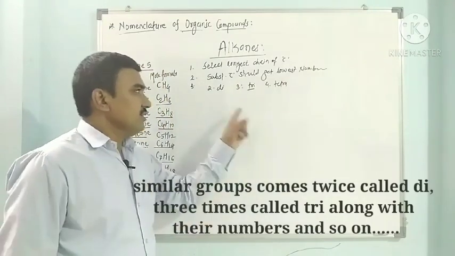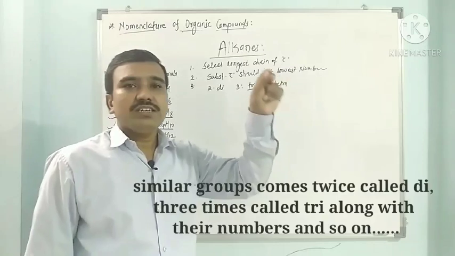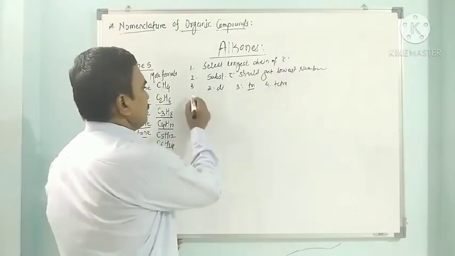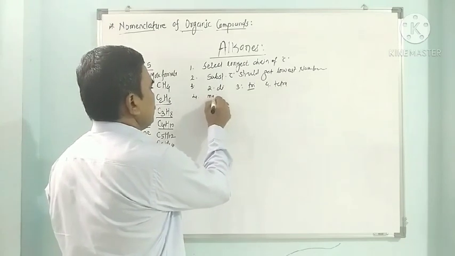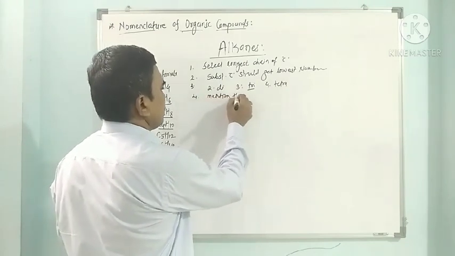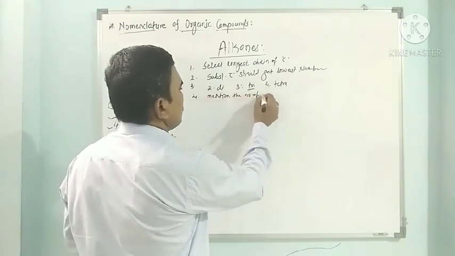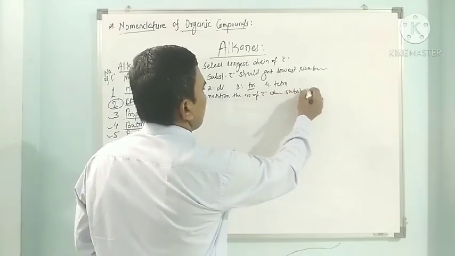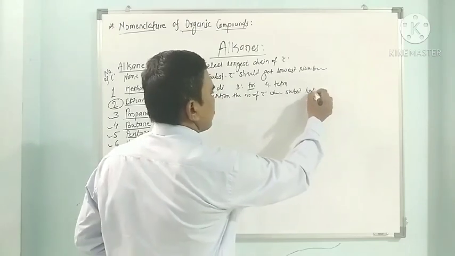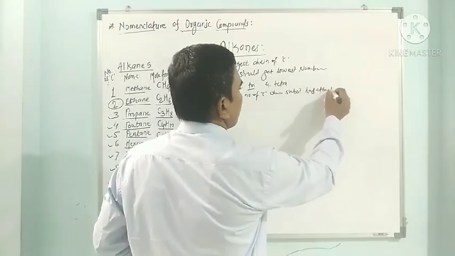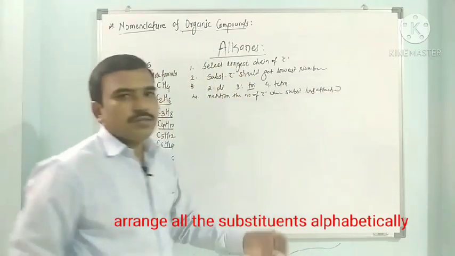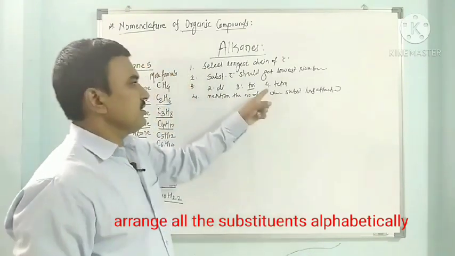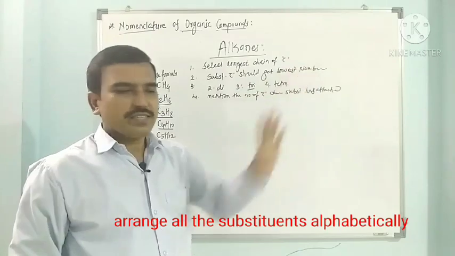At the same time we have to mention the number of the carbon where the substituent has attached. So if the substituted carbon has the second number, then the substituent will get the second number here.